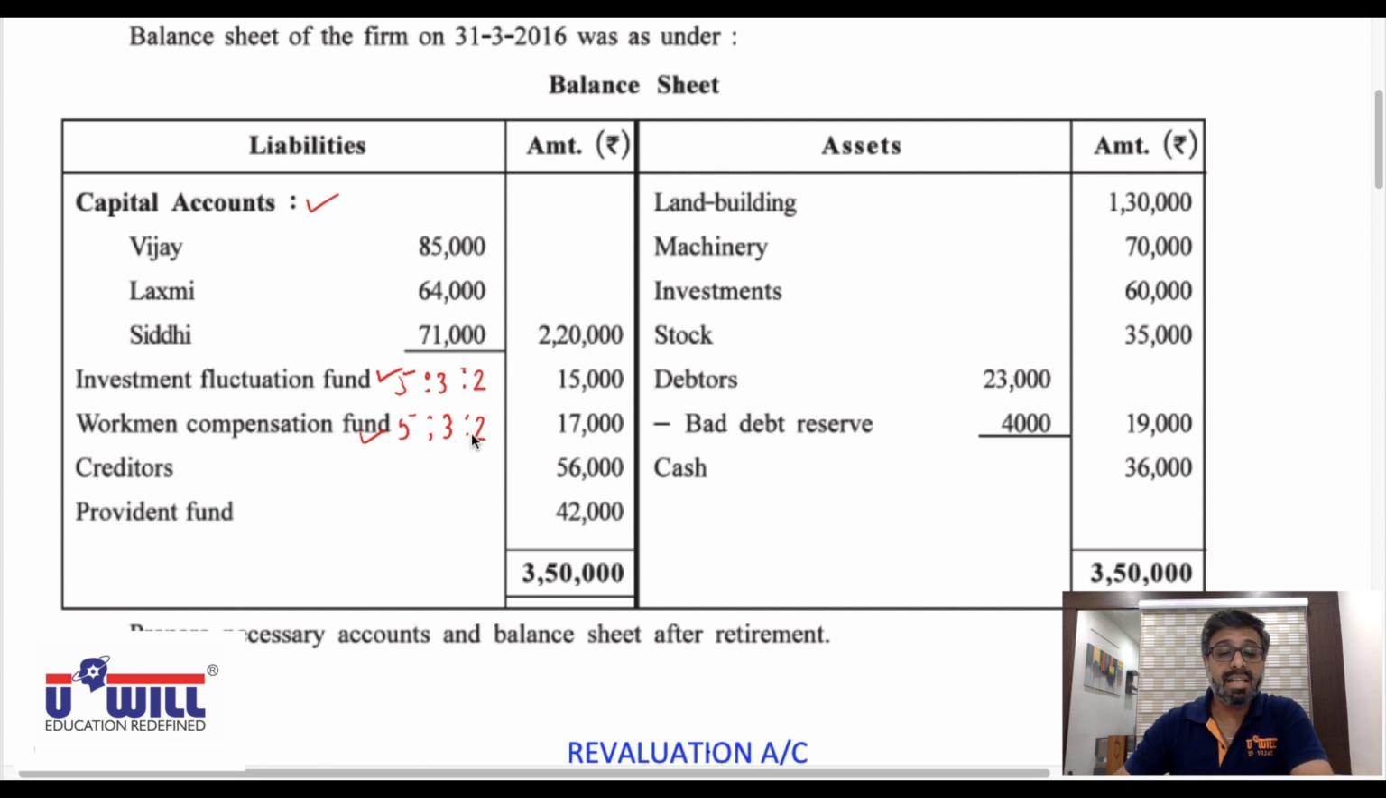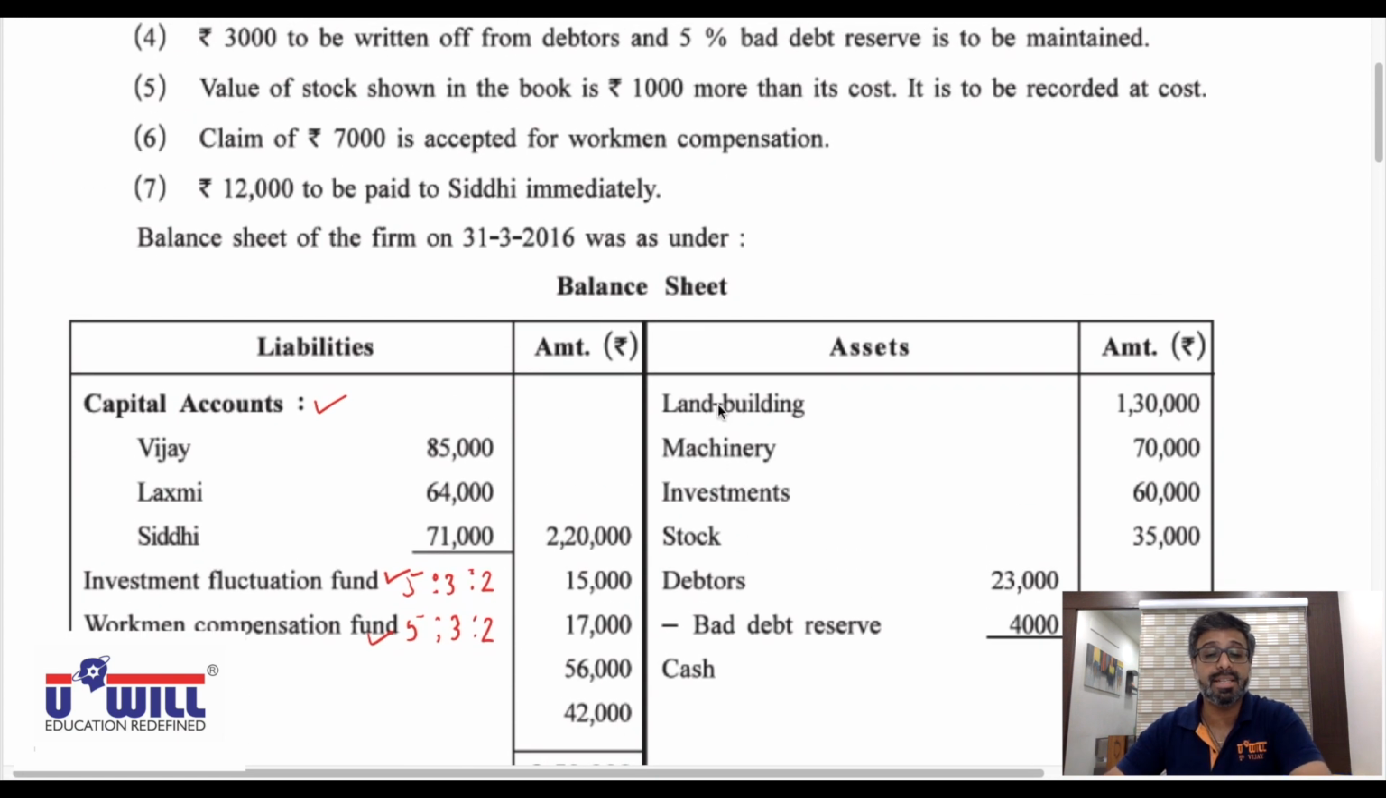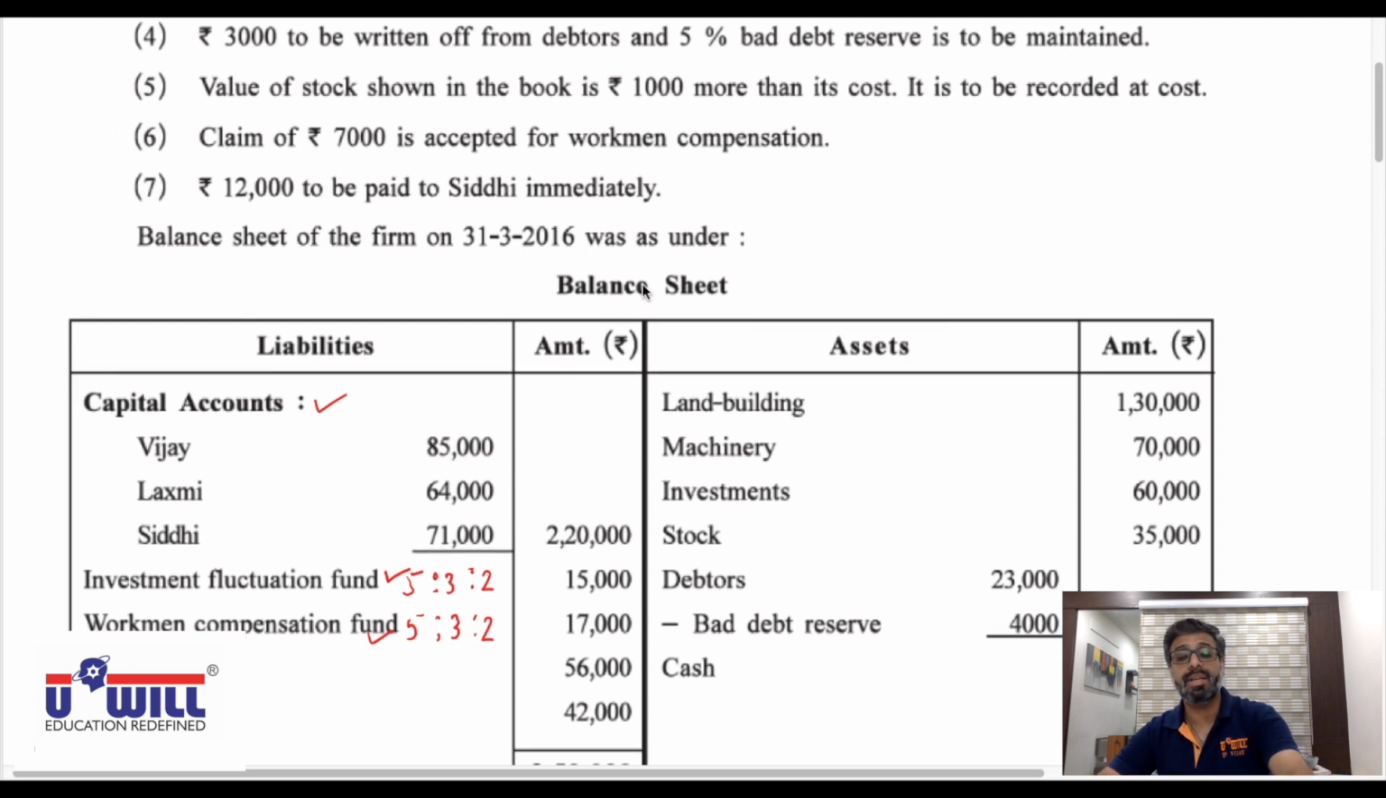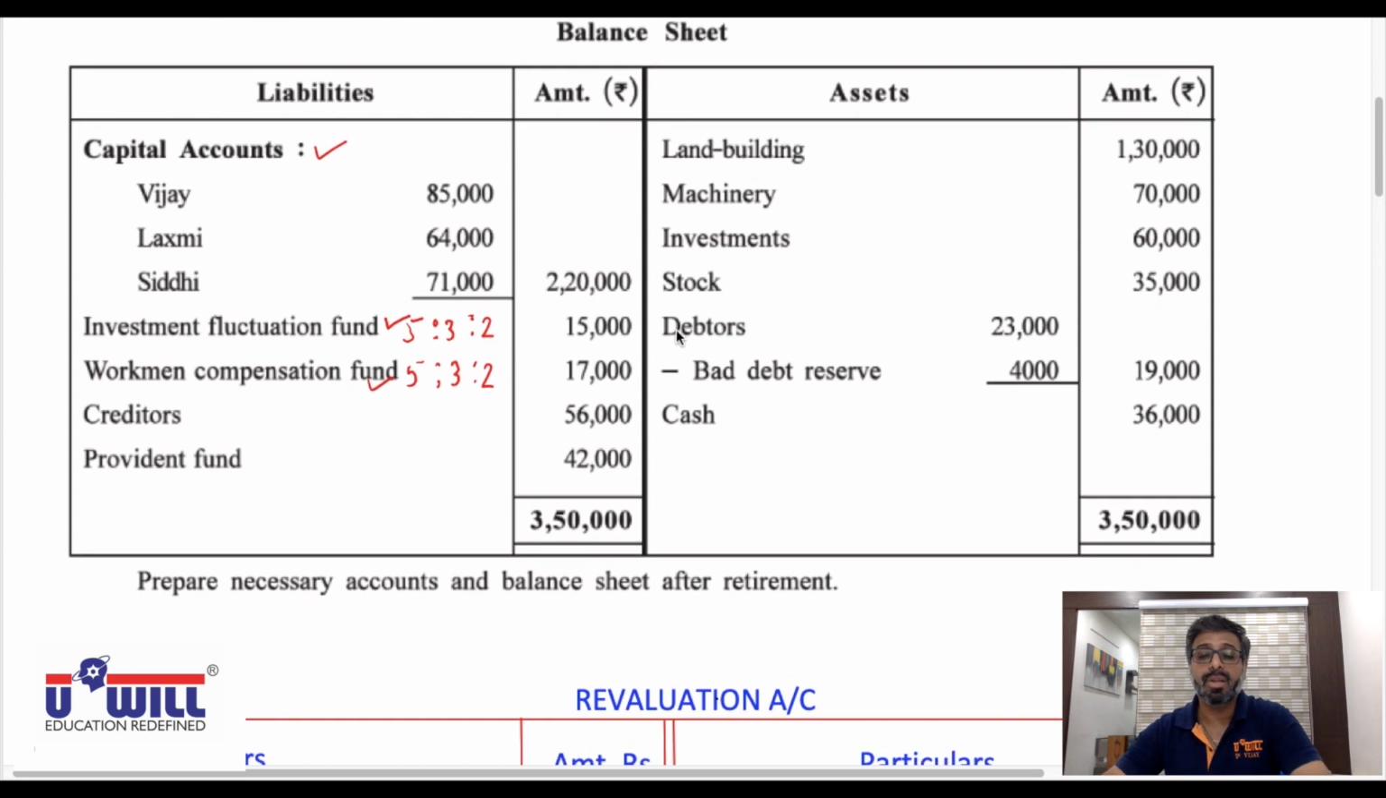Asset side, we don't have any goodwill or any other fictitious assets, accumulated loss, etc. You can put tick on cash. We'll be making cash account because it is given in adjustment also. If you see 7th adjustment, it is given that 12,000 is to be paid to Siddhi immediately. So for that 12,000 paid to Siddhi immediately, we'll have to make cash account. So all of you put tick on cash.